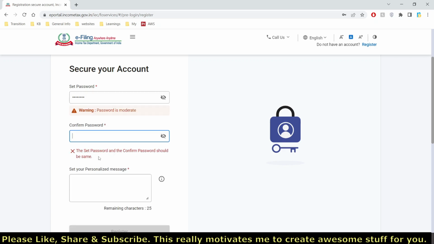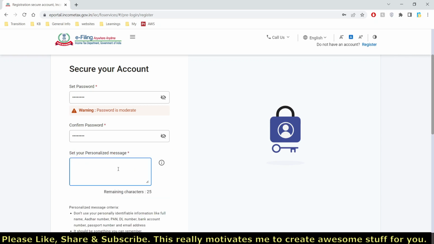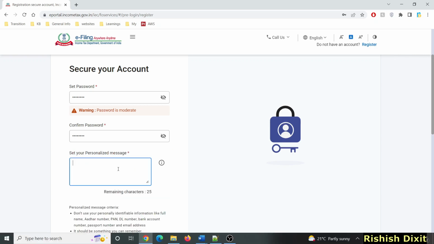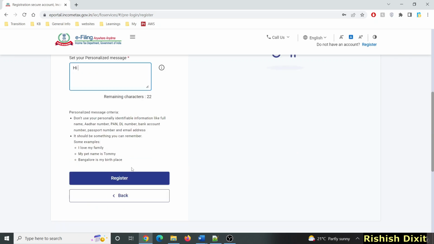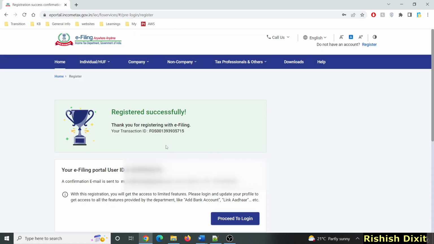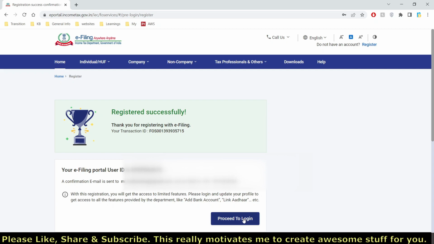Okay. And then you have to confirm your password. You can set your personalized message. So when you log in onto the website, you will see this message. Anything you can set here, and then you have to click here on register. So once you click on register, you will see this message, registered successfully, and you will see your e-filing portal user ID is your PAN number, and a confirmation email is sent to your email ID and SMS to your mobile number. So just click here, proceed to login.